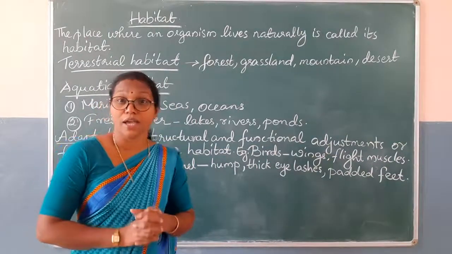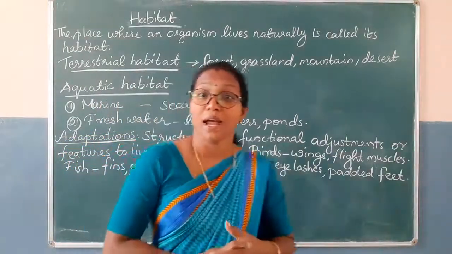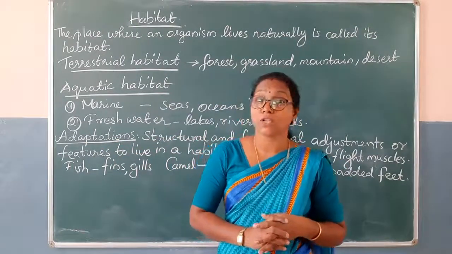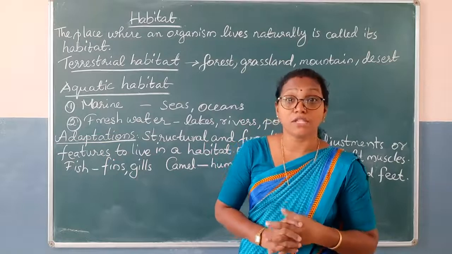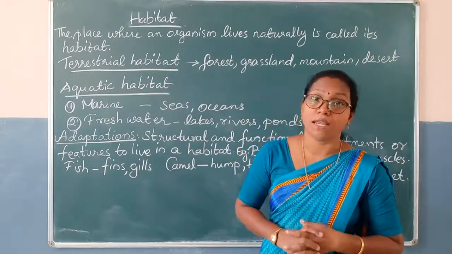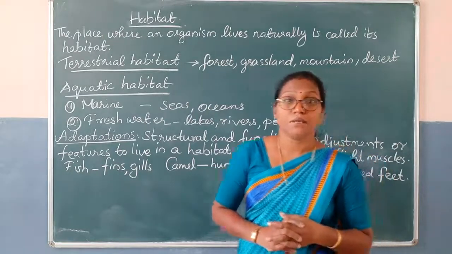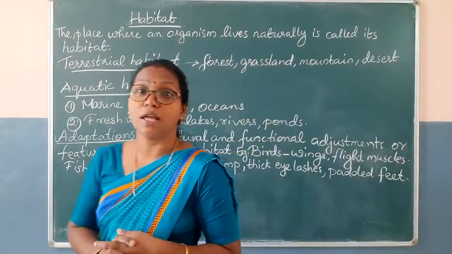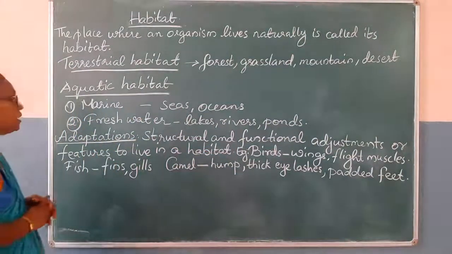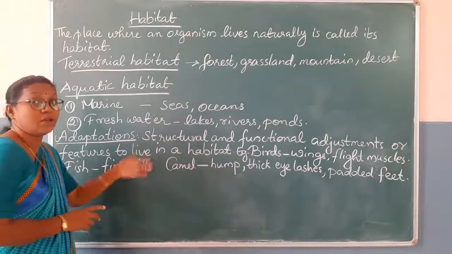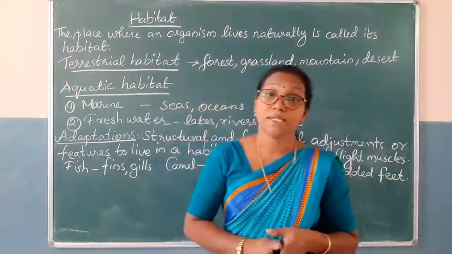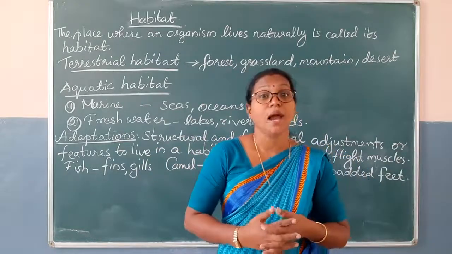Now students, we are going to study about adaptations. The adaptations are the structural and functional adjustments present in organisms to live in a particular habitat. For example, if we take birds, birds have many adaptations.